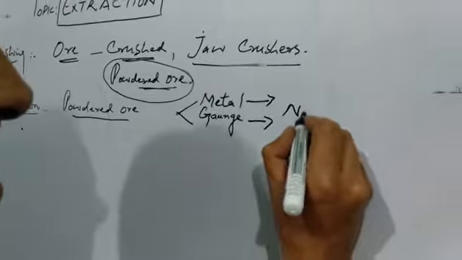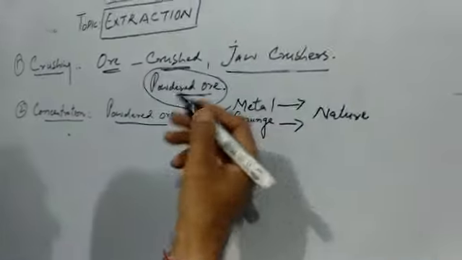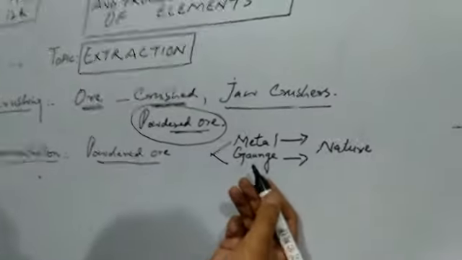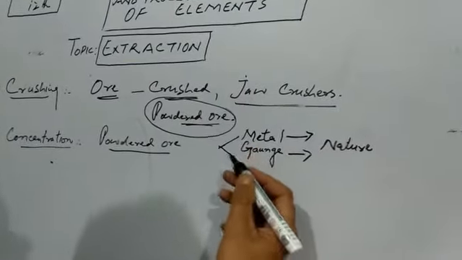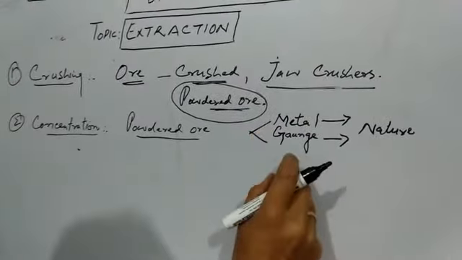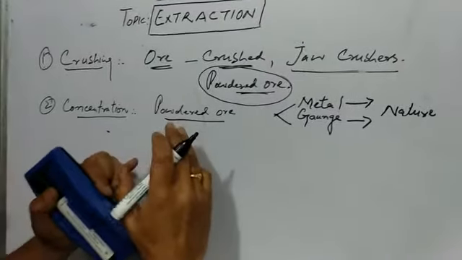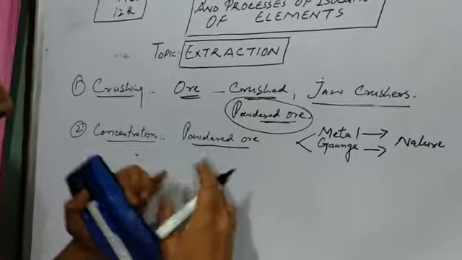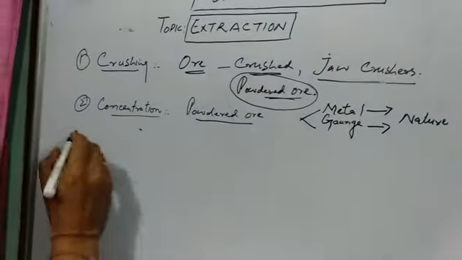So now concentration is done by various methods. That depends upon the nature of the metal and the nature of the gangue. By nature we mean, for example, one of them may be soluble in one solvent and the other may not be soluble. For example, one of them may be metallic, the other one may be non-metallic. So it depends upon the nature of the metal and the gangue which method of concentration has to be undertaken, because there are various methods of concentration. For example, let me take the first example.